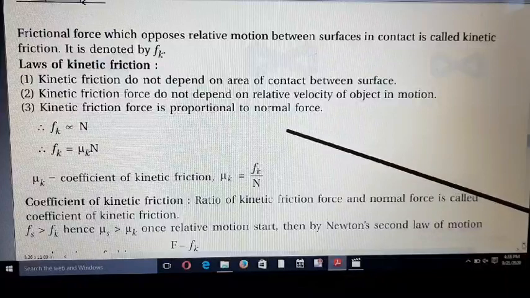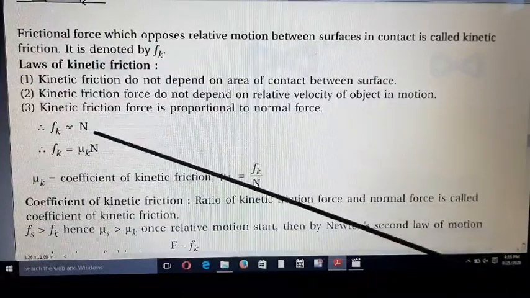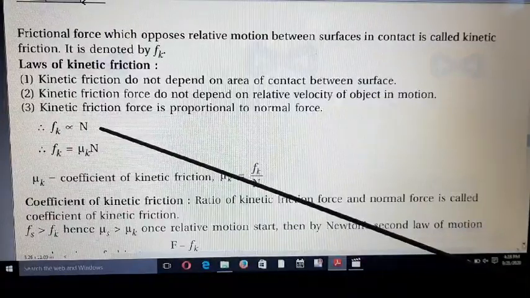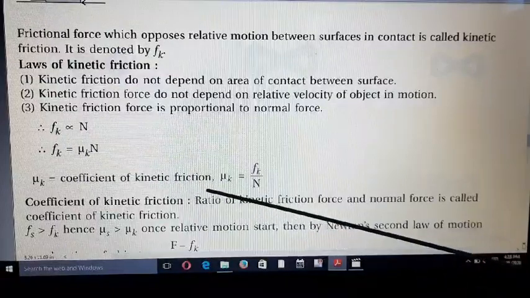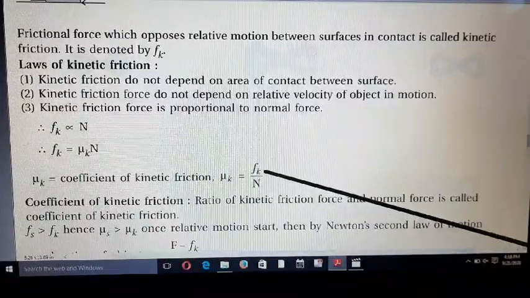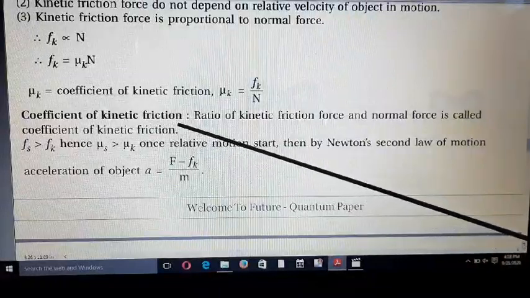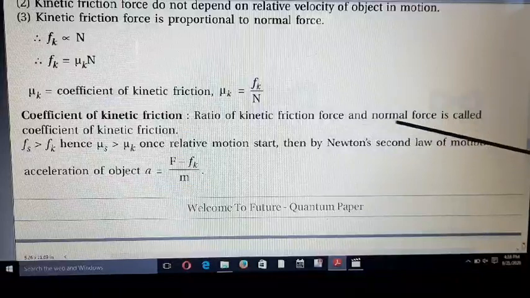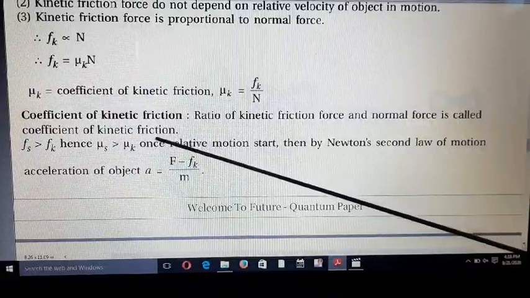Means kinetic friction is proportional to the normal force, so we can write Fk directly proportional to N. Now remove the proportionality sign and take mu k. Here mu k is the coefficient of kinetic friction. So mu k is equal to Fk upon N. So the ratio of kinetic friction force and normal force is called the coefficient of kinetic friction.